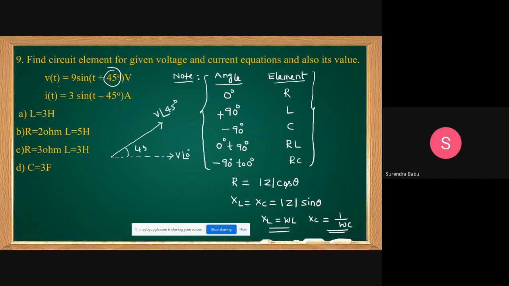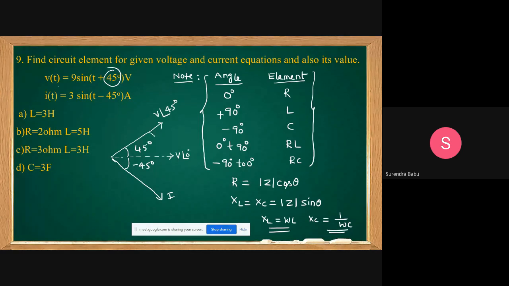Clear? What about this one? Current. Negative is there. Current negative means lagging. Positive means leading. V leads by 45 degrees with respect to 0 degrees. It's minus 45 degrees means lagging. This is I. This I is at angle of minus 45 degrees.